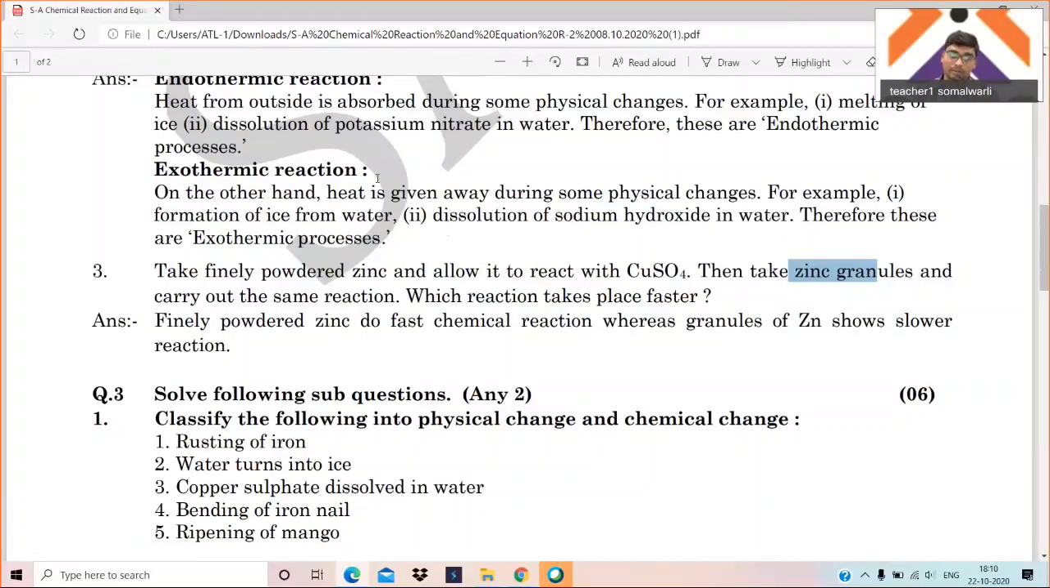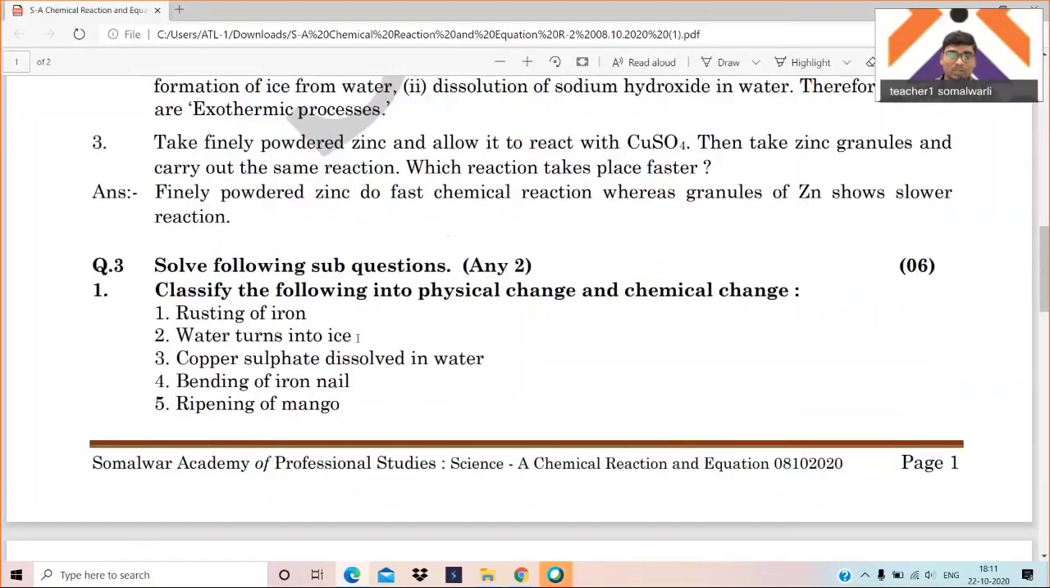The powder, because the rate of reaction depends on the size of the reactant. Finely powdered zinc will react faster because the rate of reaction depends on the size of the particle. That is the answer. Granules will take more time as compared to the finely powdered zinc. Okay, now it is very easy. Now this was one of the good questions.